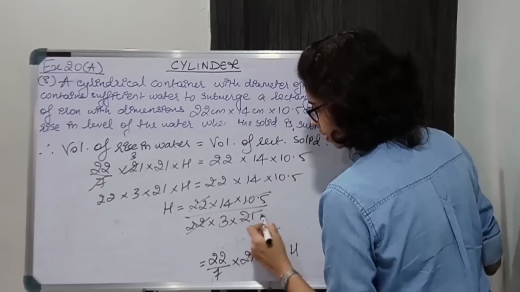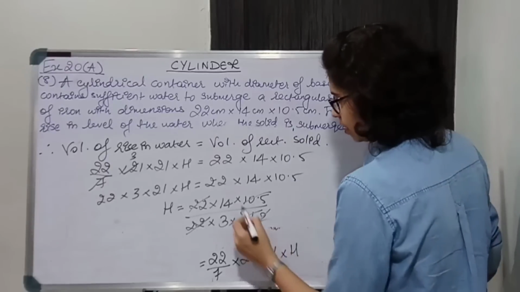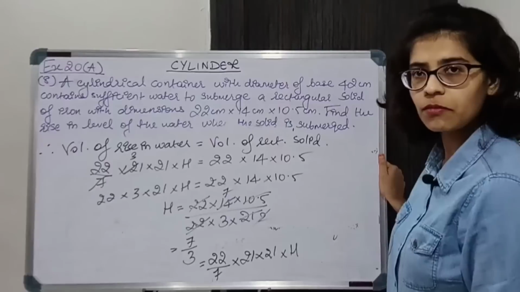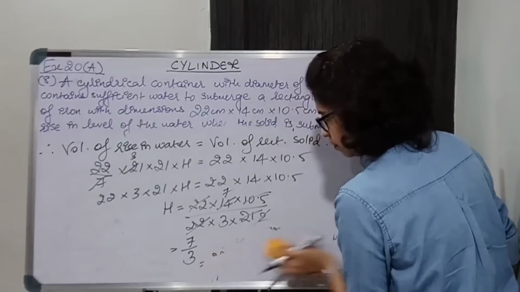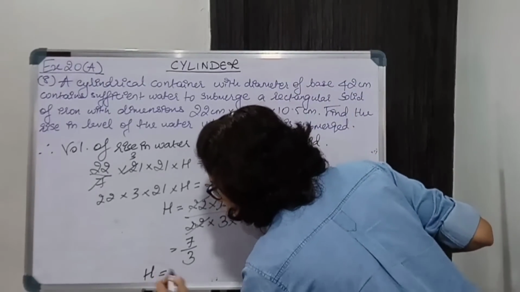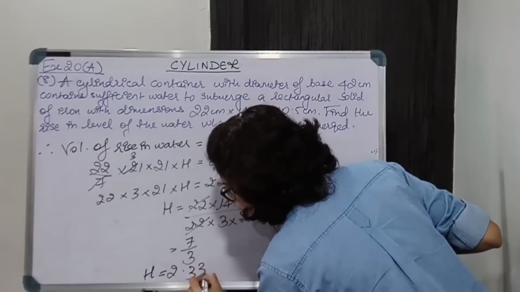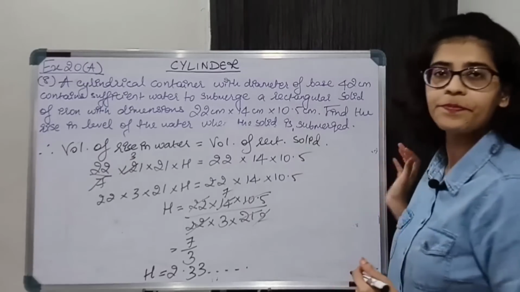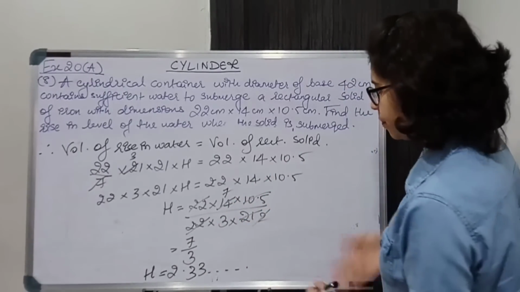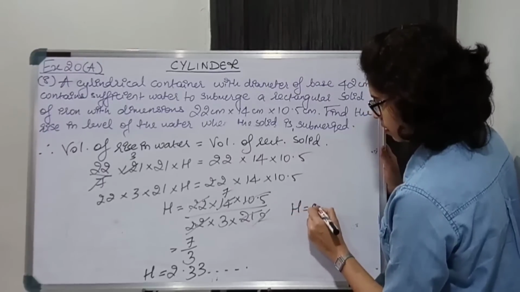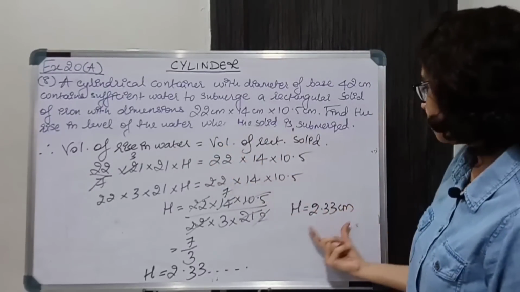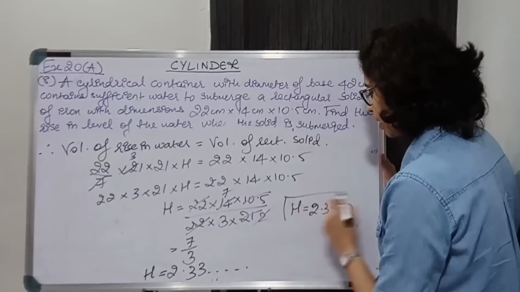22 will get cancelled. 10.5 into 2 gives 21. 2 7s are 14, so 7 upon 3. Now 7 upon 3, so the height is 2.33. If you round it off, it is 2.33 centimeters. Okay. So the rise in level of water, find the rise in level of water. It is 2.33 centimeters. So you'll write down the statement.